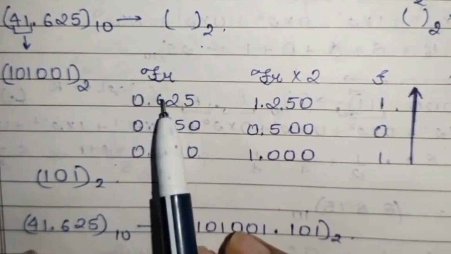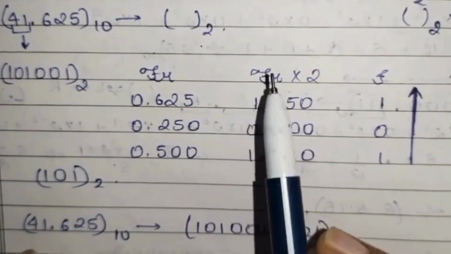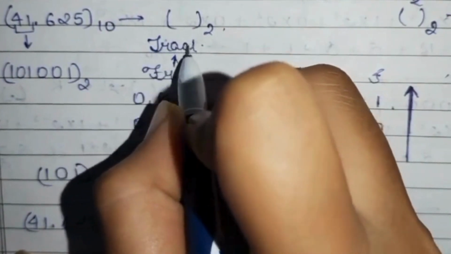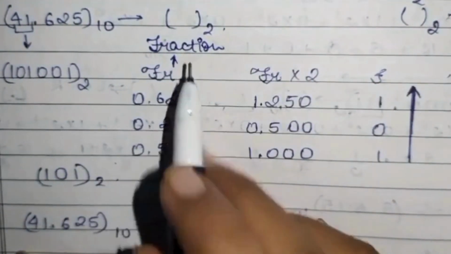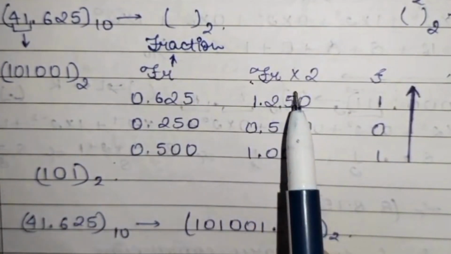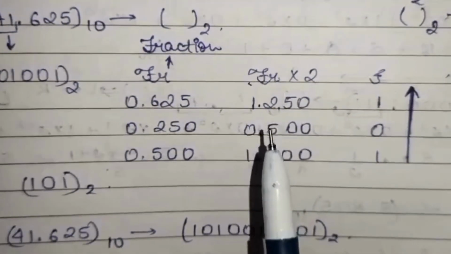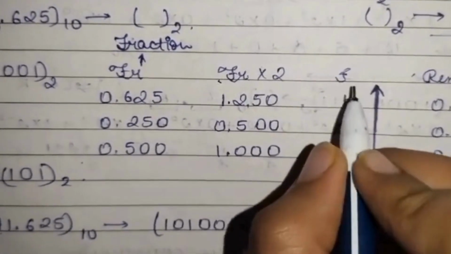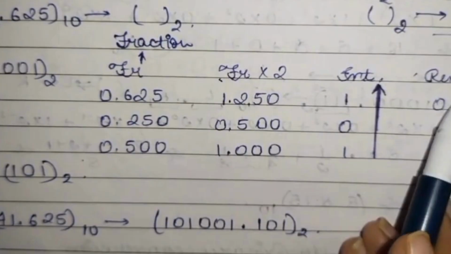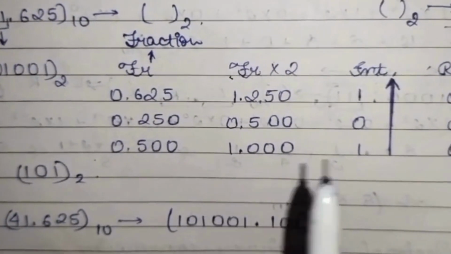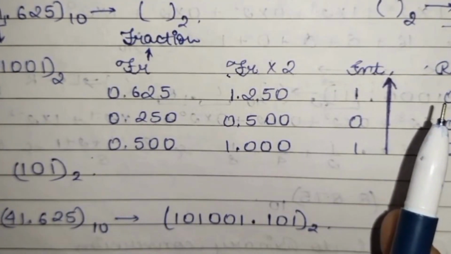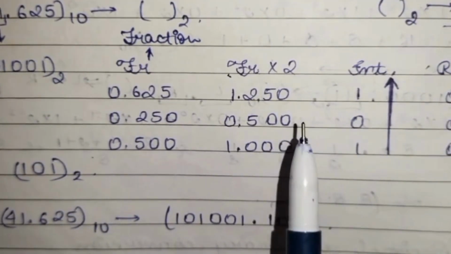Now here you can see what I have written here, it is FR. FR stands for fraction. Let me write it, fraction. Here also fraction, and this fraction is multiplied by 2. Again here it is our integer. Let me write it. Int stands for integer. Then this is the remaining fraction, which is very helpful to understand the process.